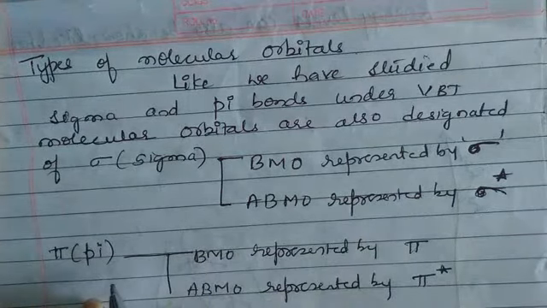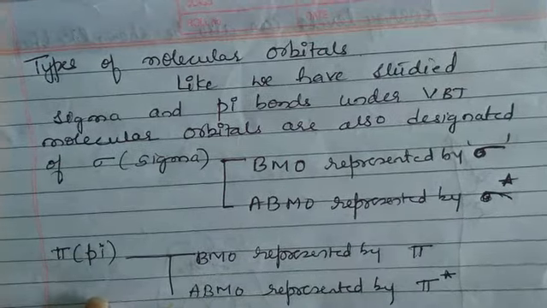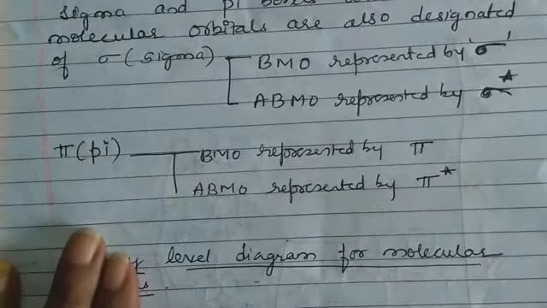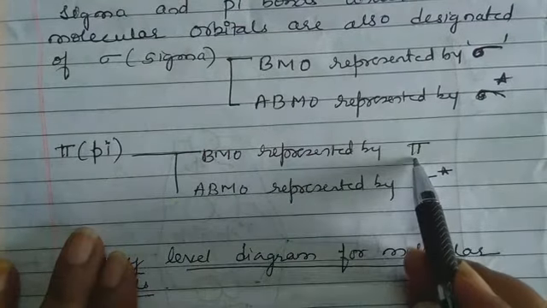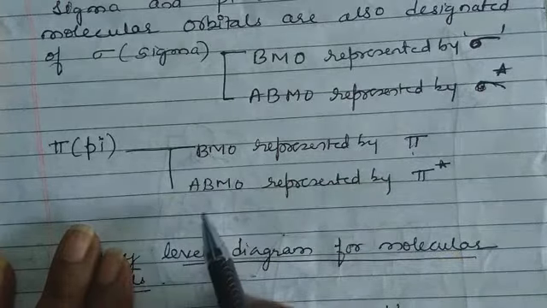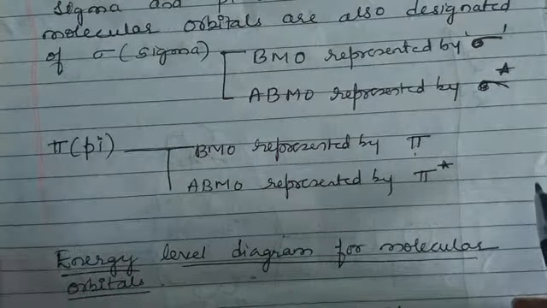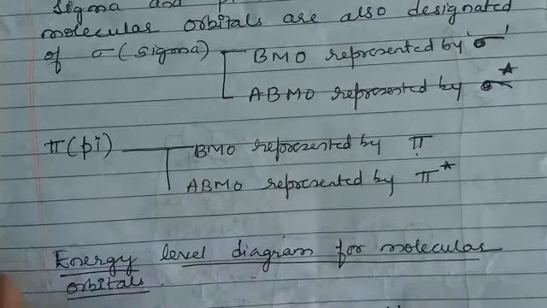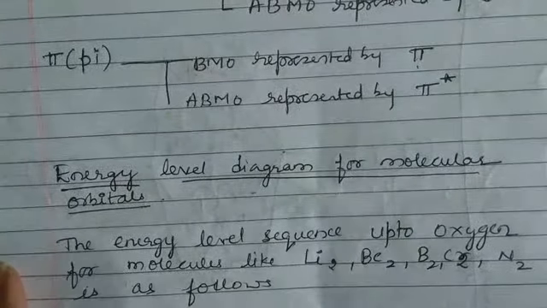Similarly, pi bond is also formed by either additive overlapping of the atomic orbitals or subtractive. So pi is represented by this sign, BMO also by this sign, and ABMO, just to differentiate, we write stars. Now, energy level diagrams for molecular orbitals.